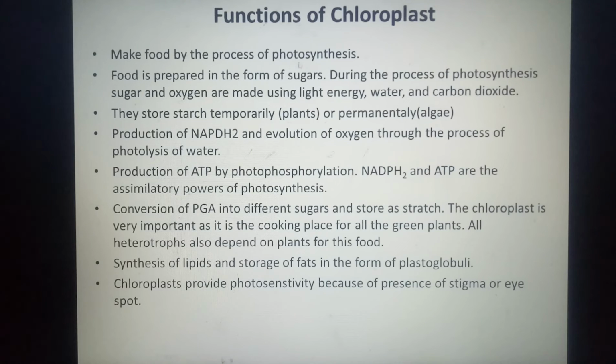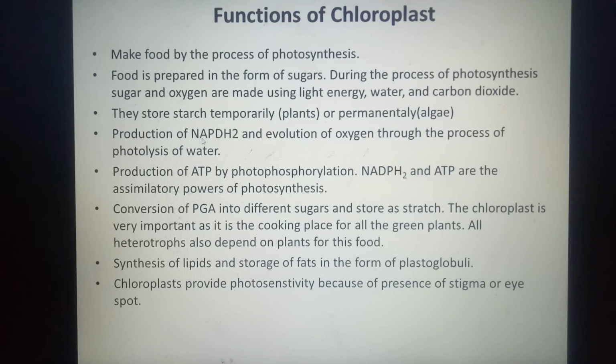Chloroplasts, as we know, they are the organelles which are responsible for photosynthesis. They form sugars, and oxygen is also released during photosynthesis, which is made available to us, and this light energy is changed to chemical energy, which serves as source of energy for other living organisms. These organelles also store starch. जो भी यहाँ पे carbohydrate synthesize होता है, temporarily in plant cells it's stored in the chloroplast, but in algae these are permanently stored.